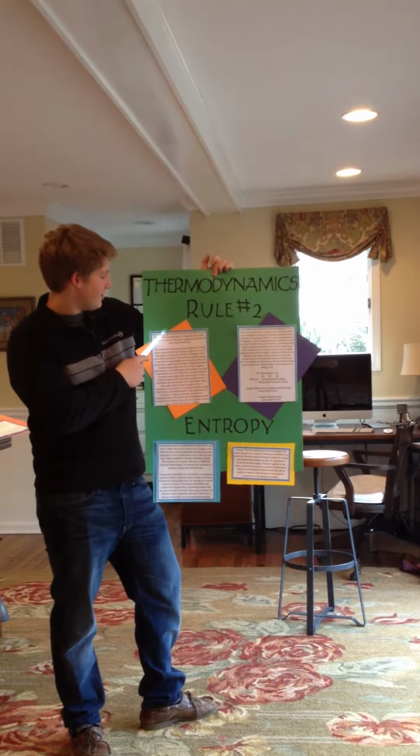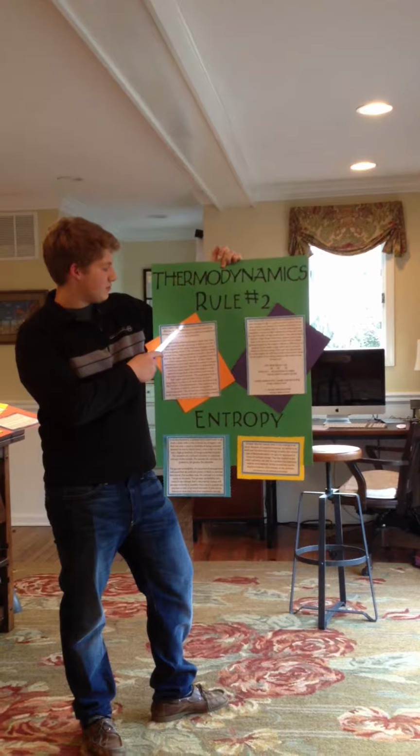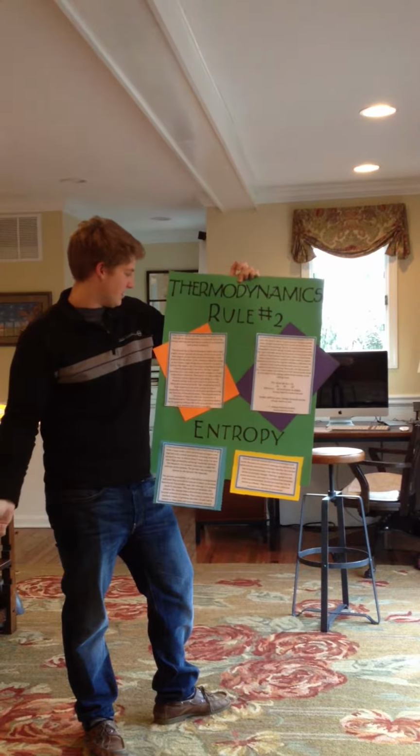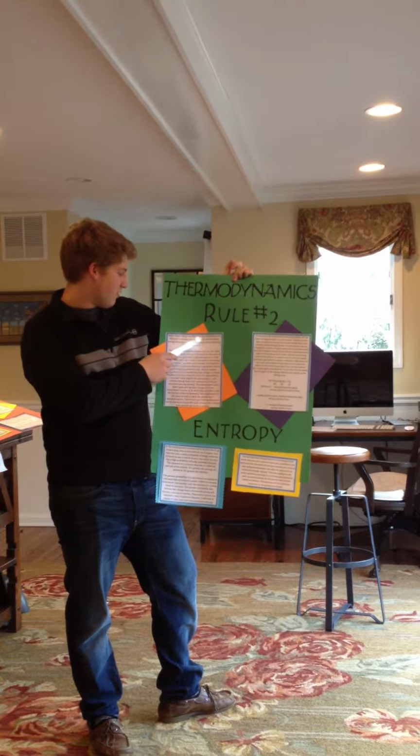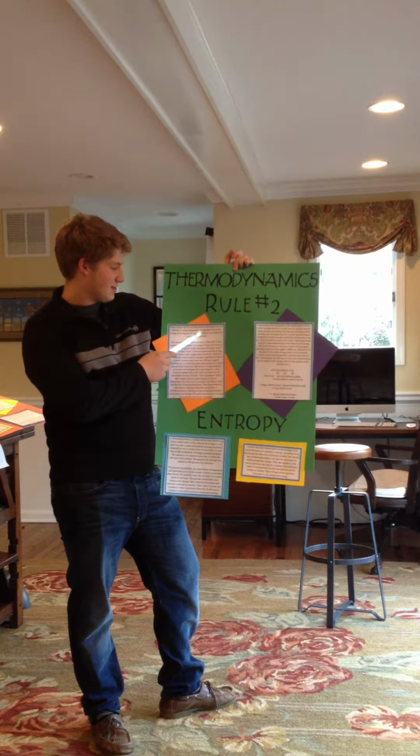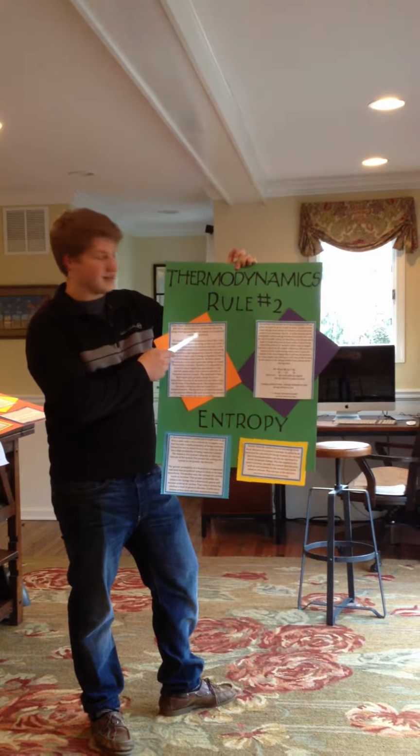W net equals Q net, which is QH minus QC. This is the formula obtained from the first law of thermodynamics. It indicates that all the energy entering and leaving the system is accounted for and is thus conserved.